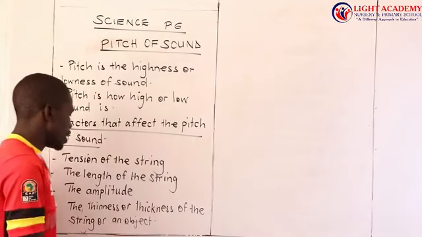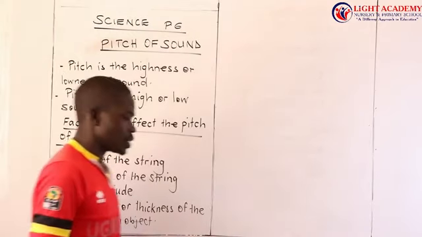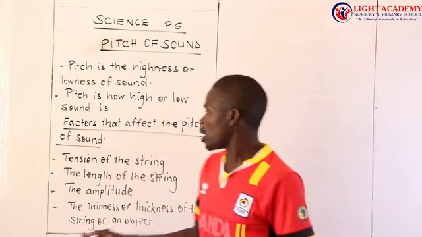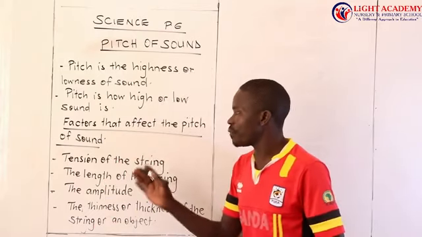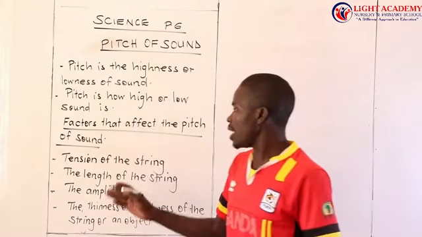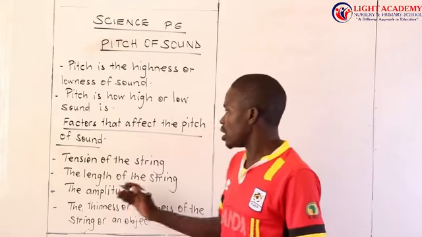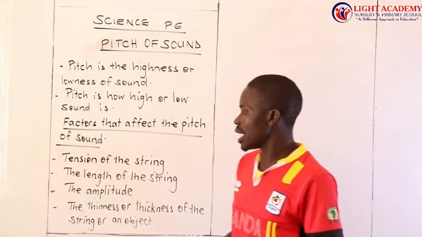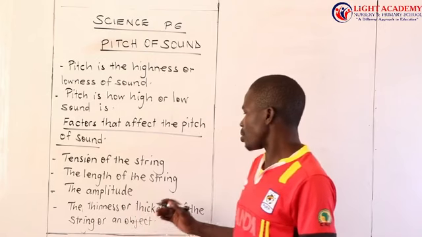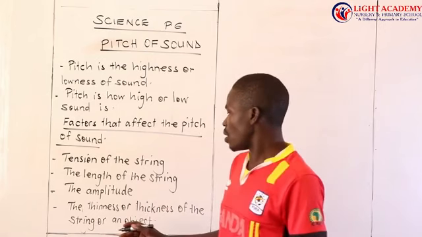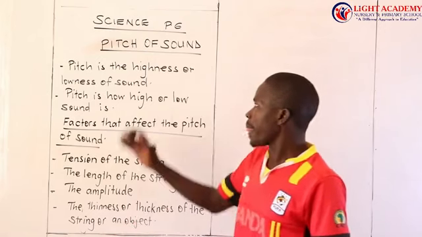Basically, when you face this, you look at the factors that affect the pitch of sound, like the tension of the string, the length of the string, the amplitude, the thinness or thickness of the string or the object.